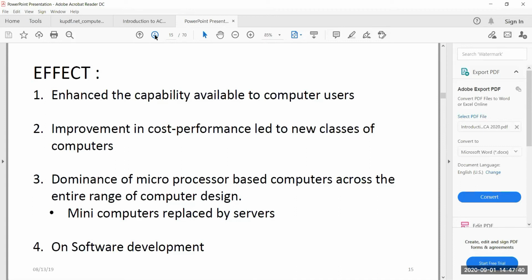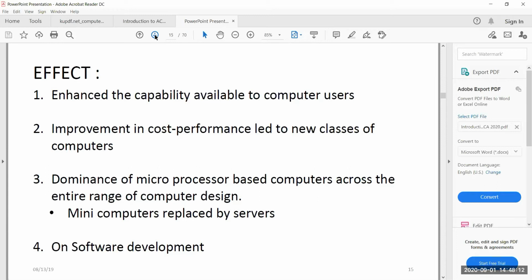And then the other thing is the improvement in cost performance, in the sense that the performance has increased a lot and the price of the systems has come down. This cost performance improvement has led to new classes of computers. What are those new classes of computers that came into existence in very recent times? It is especially the mobile devices.